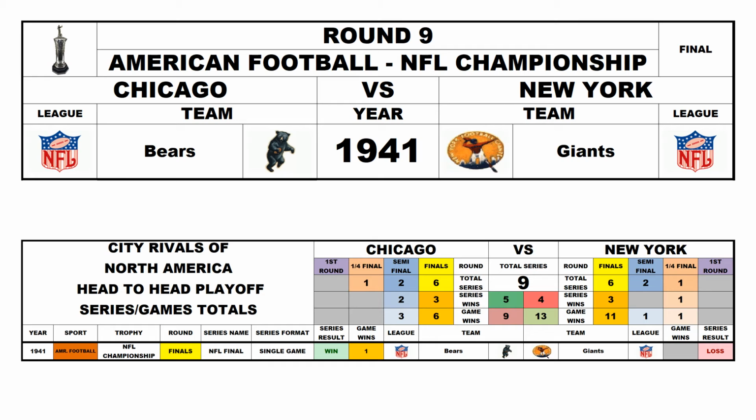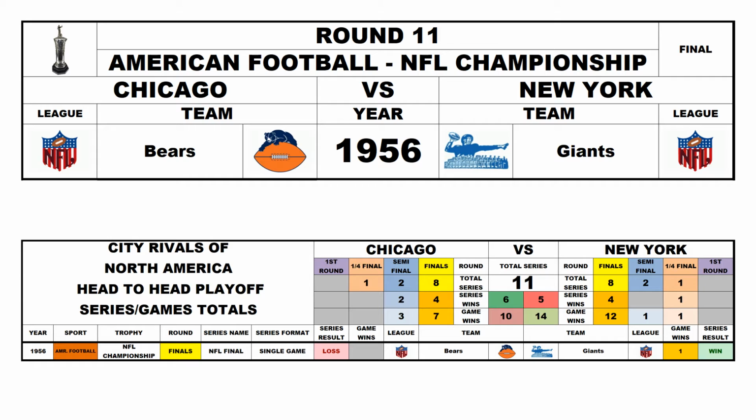Round 9, NFL Championship 1941, Chicago Bears versus the New York Giants. The Bears won the game, so now it's Chicago 5, New York 4. Round 10, NFL Championship 1946, Chicago Bears versus the New York Giants. Chicago won the championship, so now it's Chicago 6, New York 4.